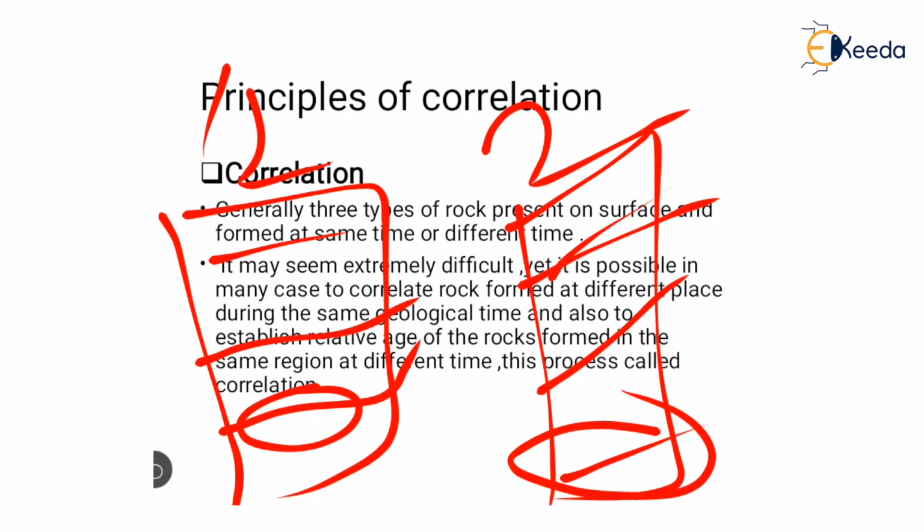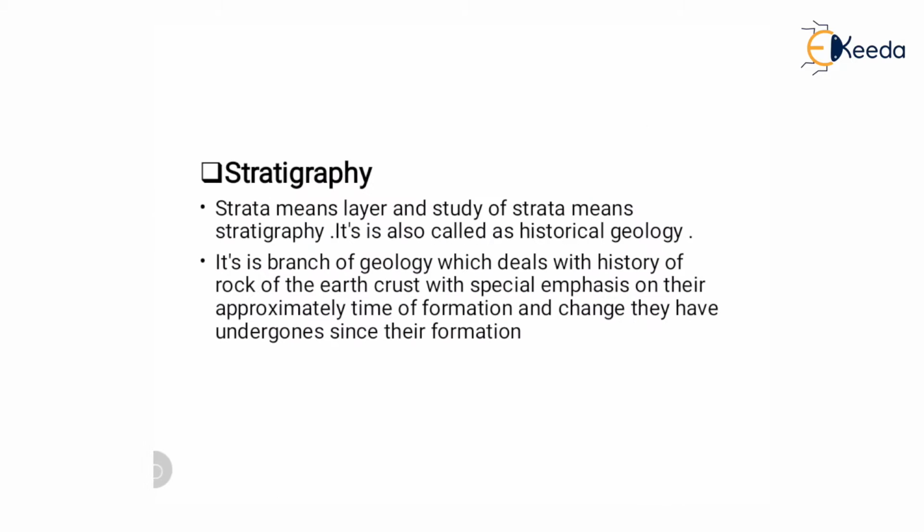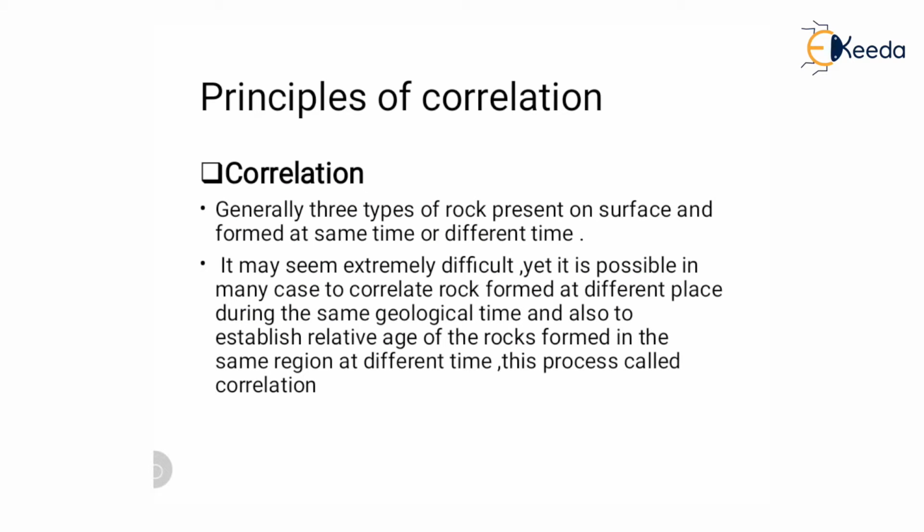So at the same time, different formations form at different places, or the same formation forms at different times. We can study and conclude which formations between two places are the same formation of the same age. That type of discovery is called correlation.